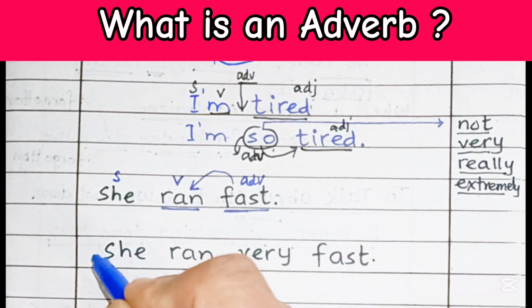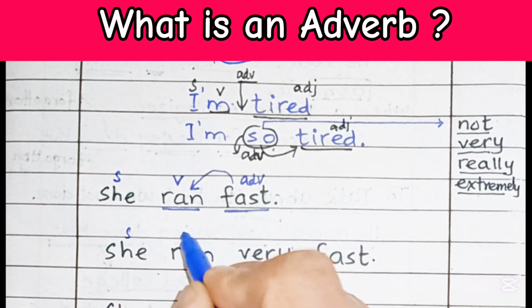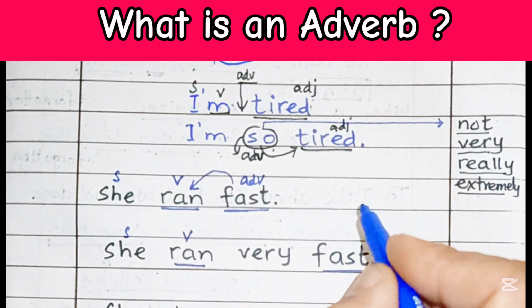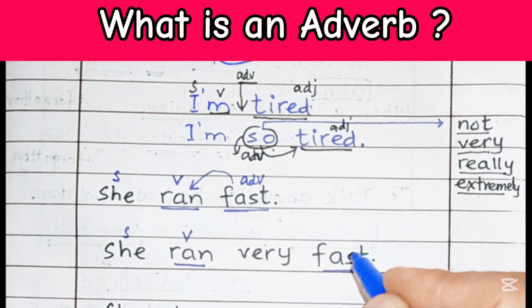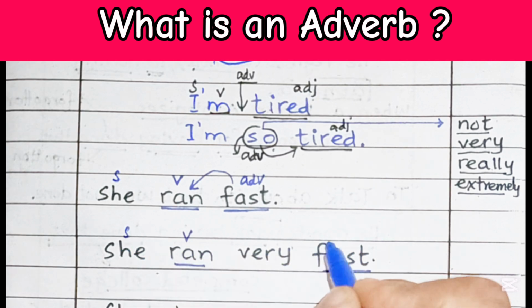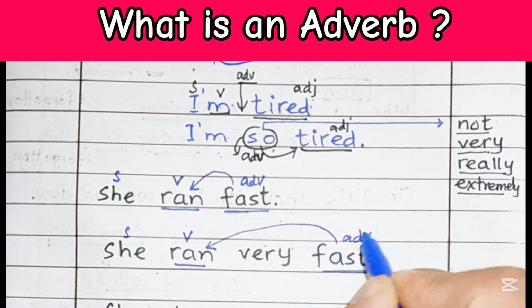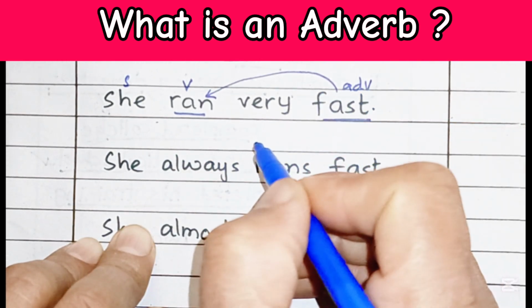So look at this sentence now. She ran very fast. So over here in this sentence, she is subject. Here is the verb ran, and fast over here is not like that as it was previously. So what is fast over here? It is providing us information about the verb ran. So it is an adverb once again.